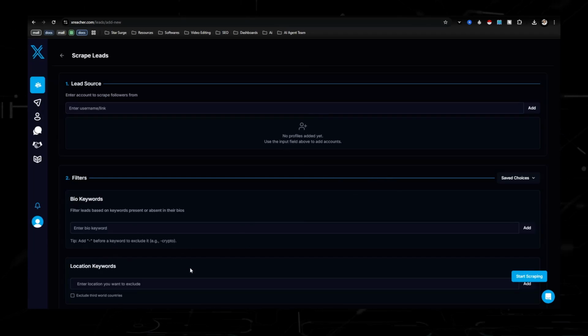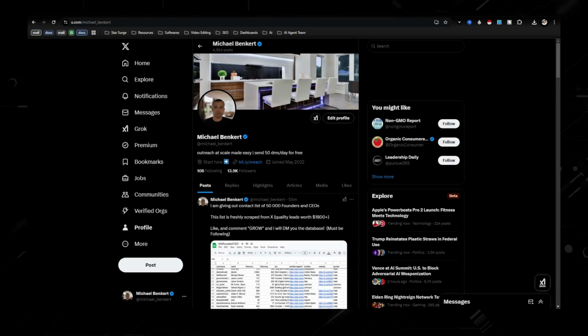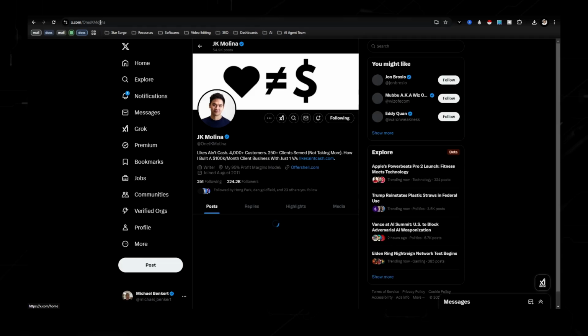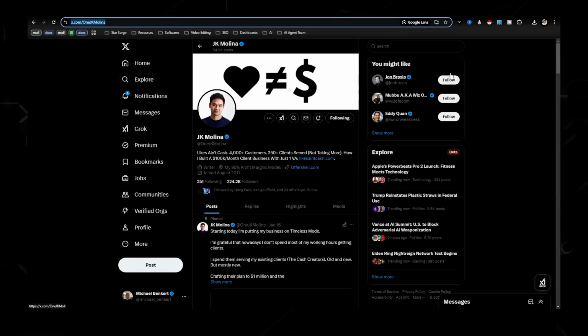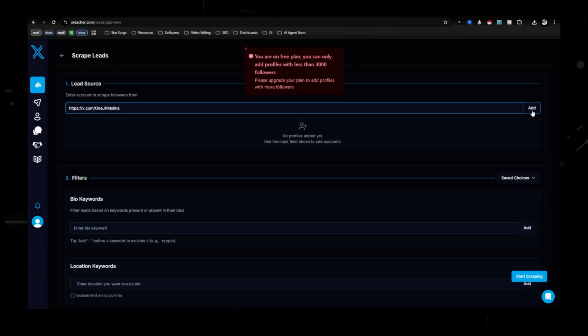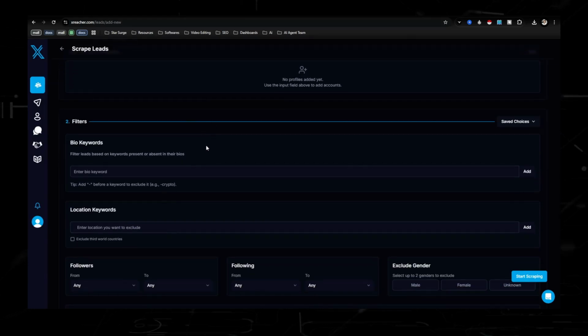On the free account right here, you're only allowed to click on usernames that have less than 3,000 followers. He doesn't have less than 3,000 followers, but I'm just going to do this to show you what everything looks like. We would hit add, and you would just need an account with 3,000 followers or less, and then it would add it right here.